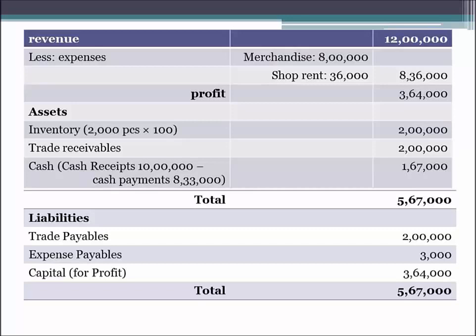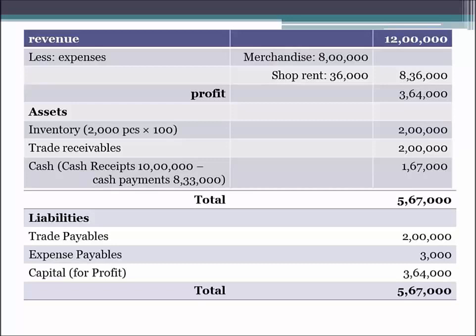And what is that? That is the shop rent. You have to pay rent for the shop for the whole 1 year, and that is also our expense. So we have to deduct that from the revenue in order to get the correct profit. And what was the rent? The rent for the whole year was 36,000. It was 3,000 per month. So for 12 months it was 36,000. So the total expense comes up to 8 lakh plus 36,000, that is 8 lakh 36,000.